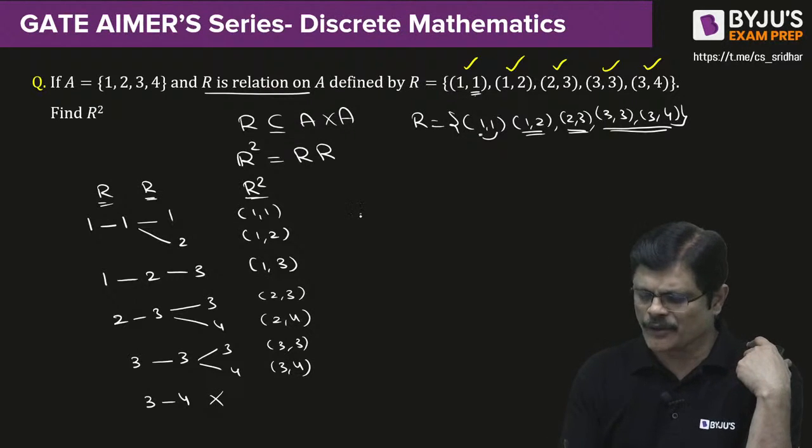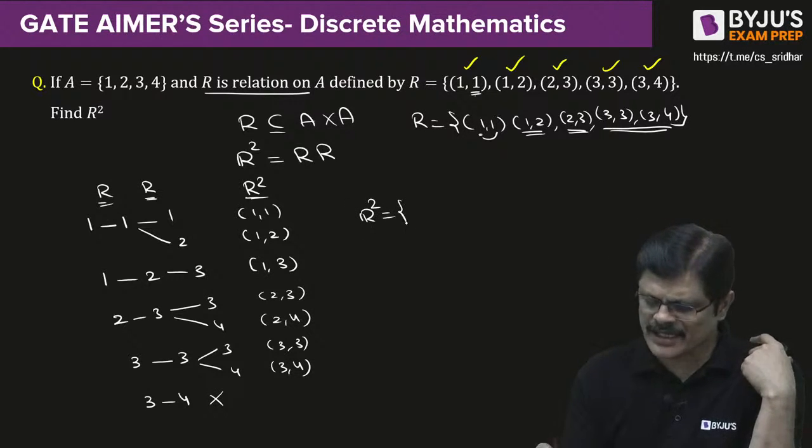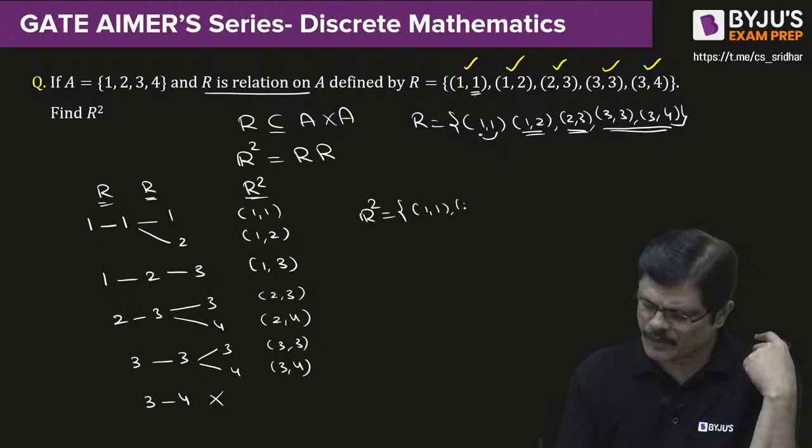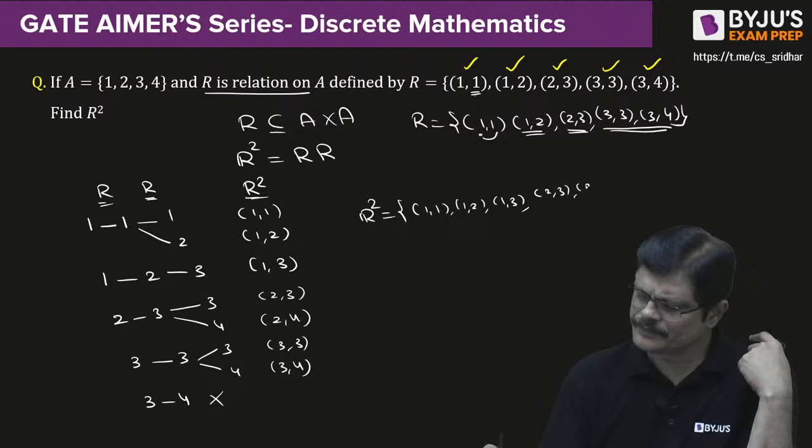So now once you have this, you can write what is R square, my dear friends. R square is 1, 1, 1, 2, 1, 3. Right? Then 2, 3, 2, 4. Then 3, 3.